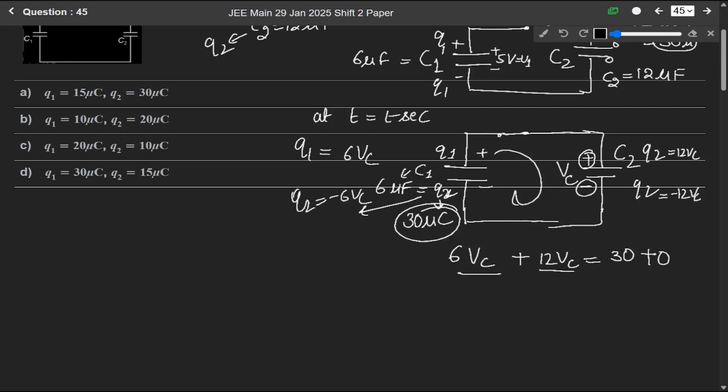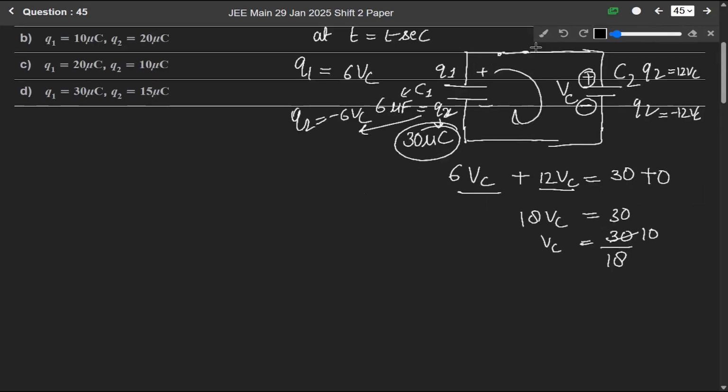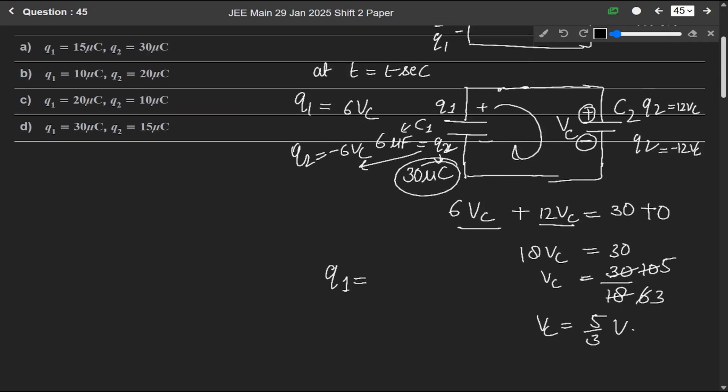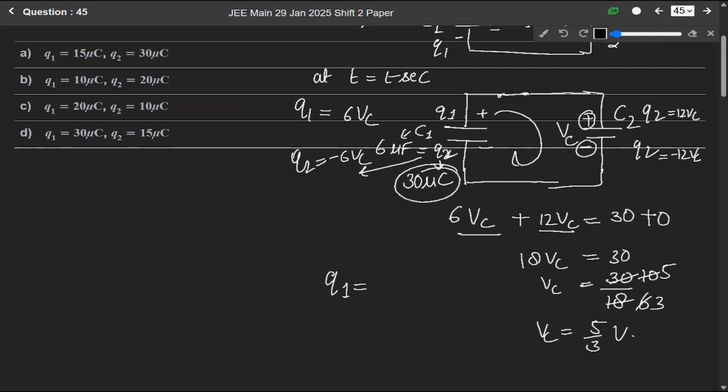6 VC plus 12 VC equals 30, so it will be 18 VC equals 30. So VC will be equal to 30 over 18, which is 5 over 3 volt. From here we can write Q1 equals 6 into 5 over 3 volt, so it will be equal to 10 microcoulomb.